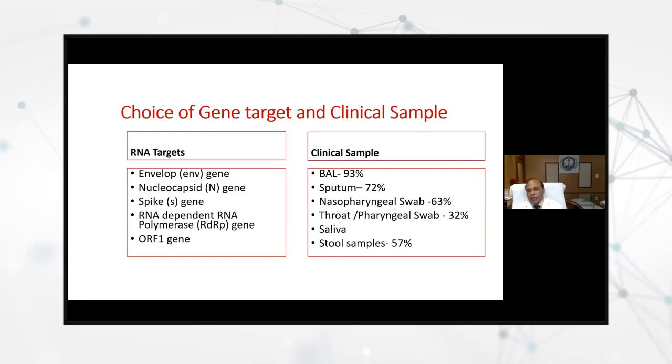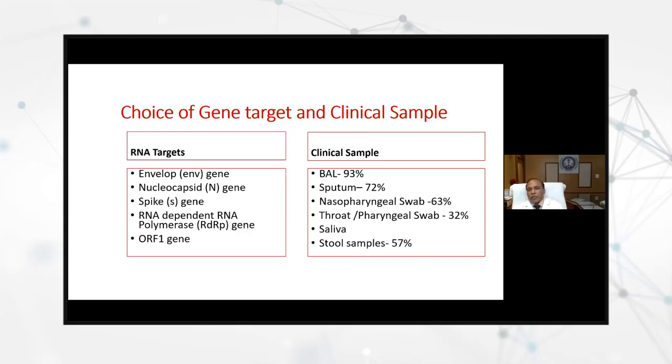Ideally, bronchoalveolar lavage has the highest sensitivity, which is 93%, but by no guideline is bronchoalveolar lavage advised. The reason is that you have to do bronchoscopy, and obviously bronchoscopy generates a huge amount of droplets and the chances of contamination of the whole laboratory or the endoscope room.